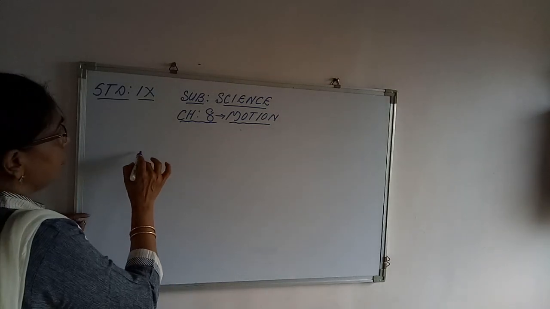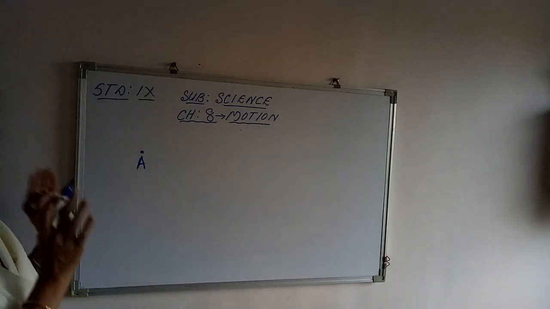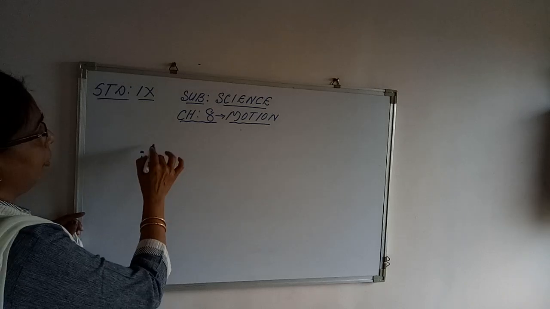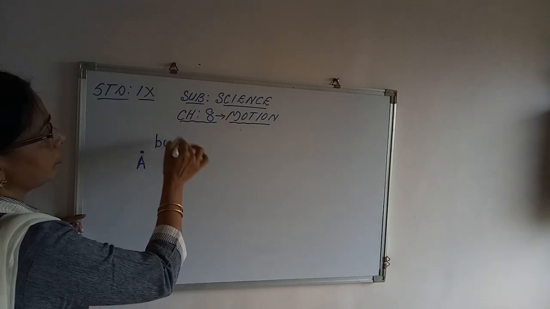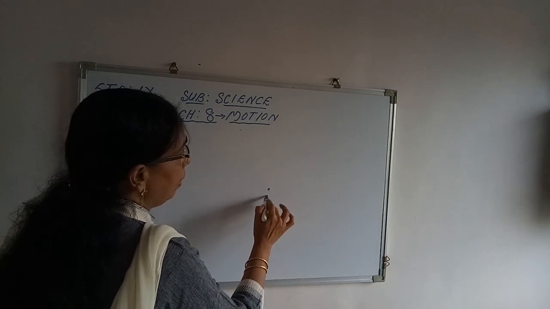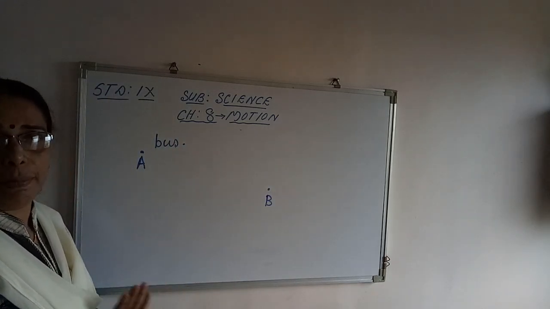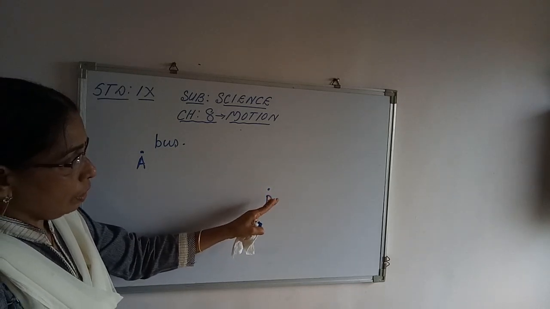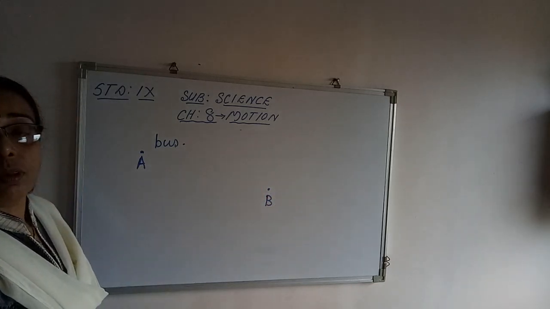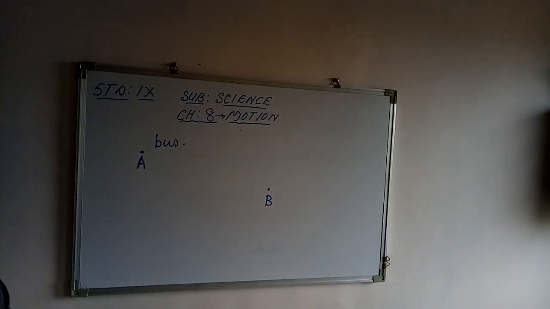Listen here. Suppose a person A is traveling in a bus. He is in the bus. And another person, let it be B, is standing near a bus stand, watching the bus which is coming towards the bus stop.